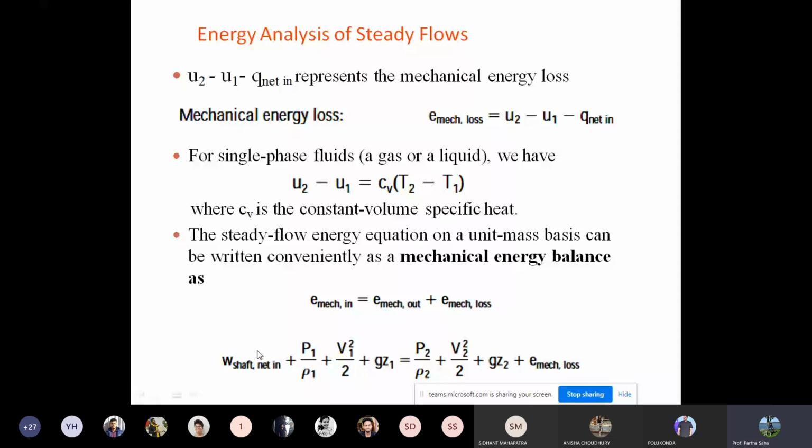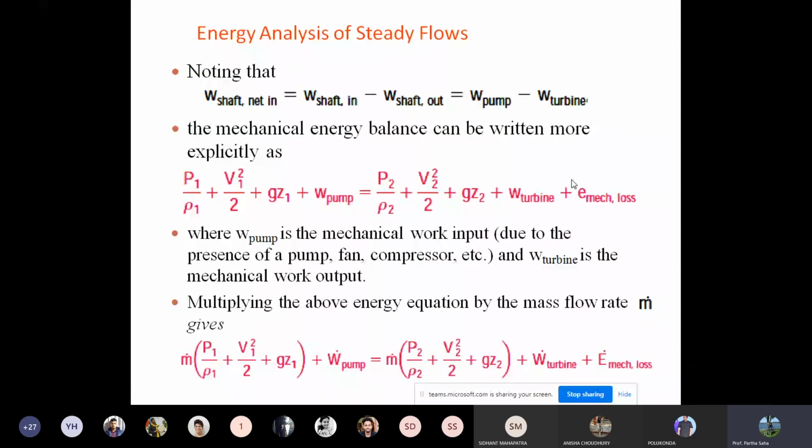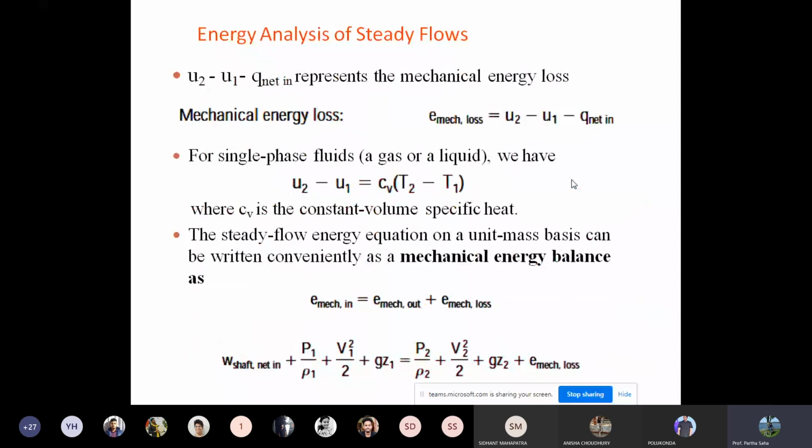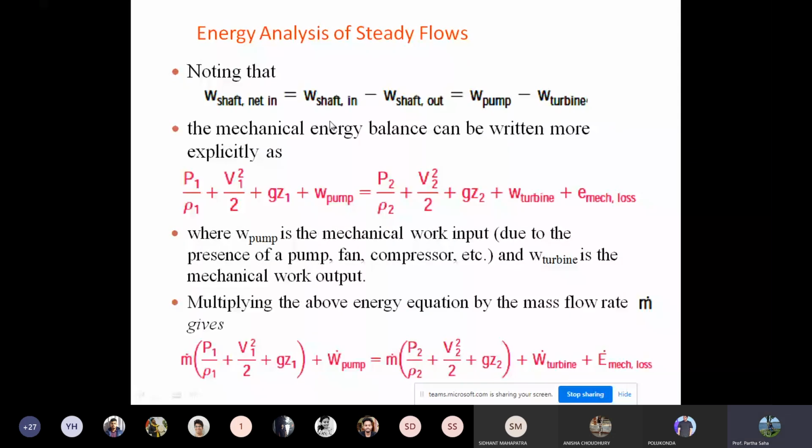Mechanical output, E mechanical output is this term, and E mechanical loss is this: U2 minus U1 plus Q. Actually, the equation is the same, only the representations are different. Now, W shaft net in, that I mentioned here, is the shaft work, the net energy change in the shaft work. It is the amount of work done during inlet and the amount of work distributed to outlet. That is the shaft work.